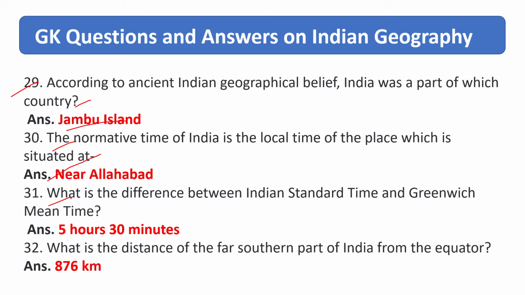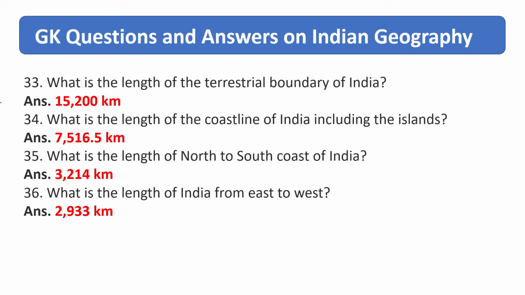What is the difference between Indian Standard Time and Greenwich time? Right answer is 5 hours 30 minutes. What is the distance of the far southern part of India from equator? Right answer is 876 km. What is the length of terrestrial boundary of India? Right answer is 15,200 km.